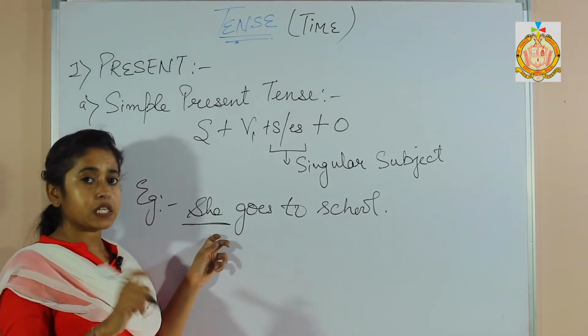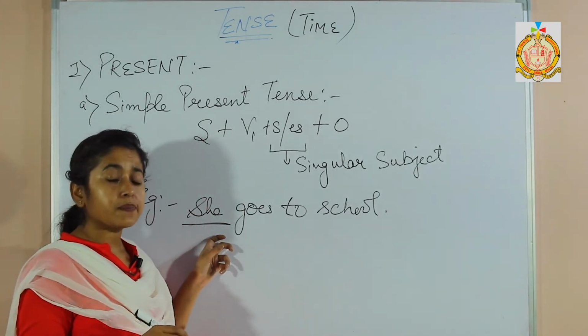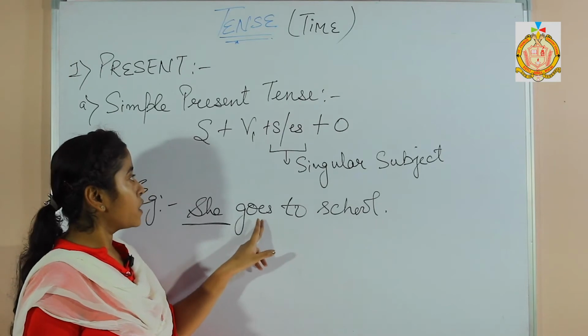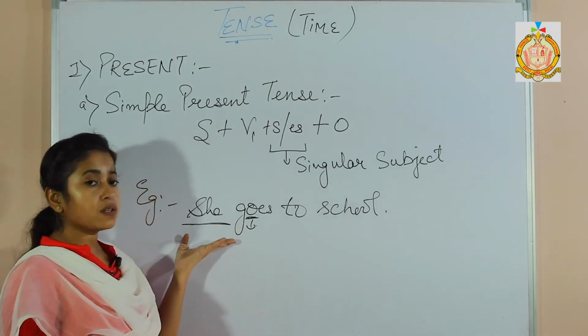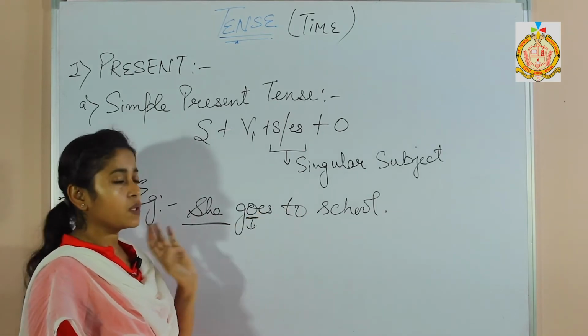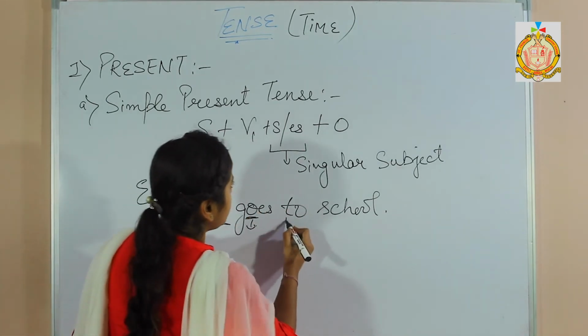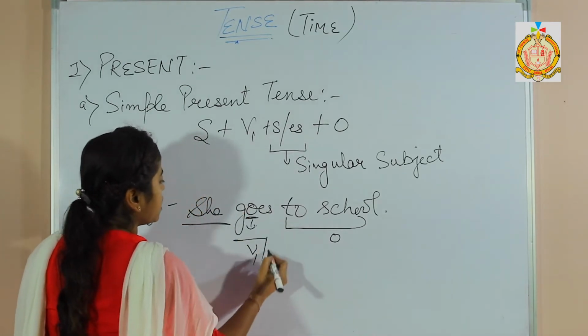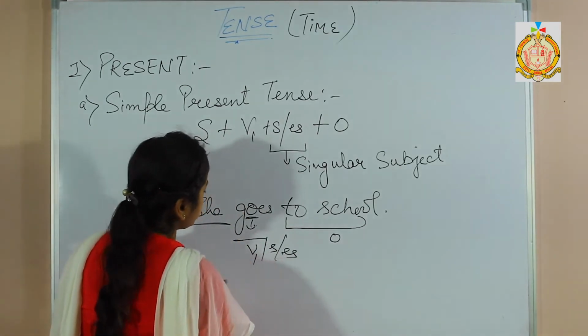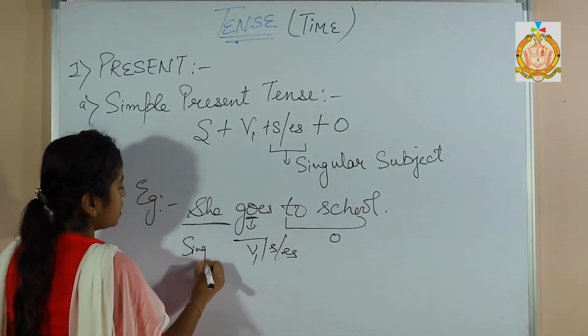Here the subject is a singular person, so with a singular person you have to choose s or es with the verb. Here the verb was go, so being a singular subject we have chosen es with go, and later on here is your object part: verb's first form plus s or es, and here a singular subject.